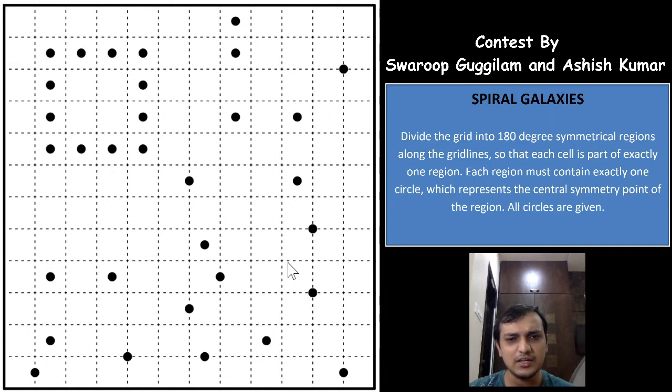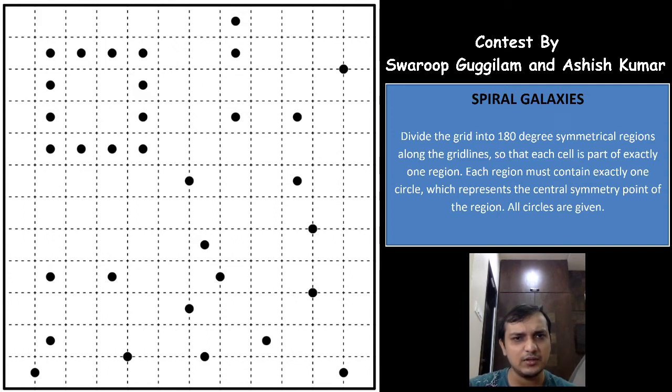These are nothing but galaxies, and we have to divide all the white cells into regions that will connect with the galaxies in such a way that each of the galaxies are symmetric to 180-degree rotational regions, right? So what do I mean by that?